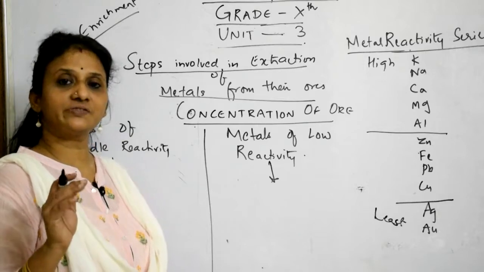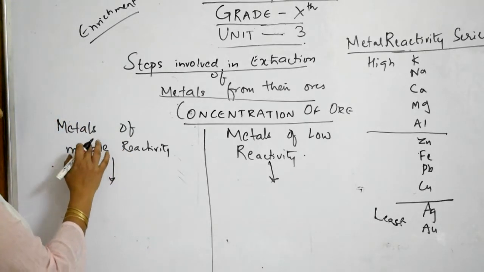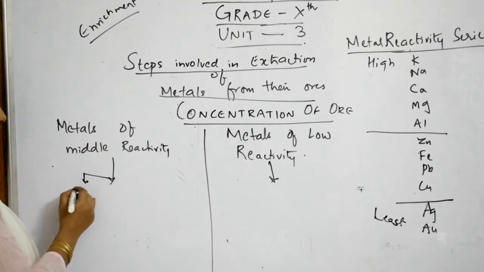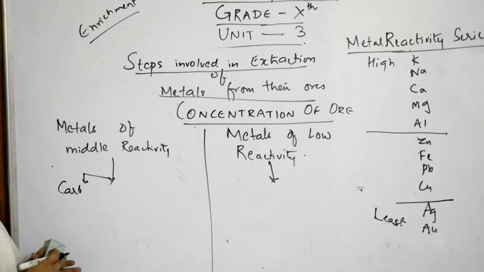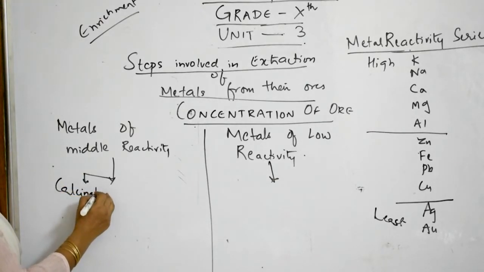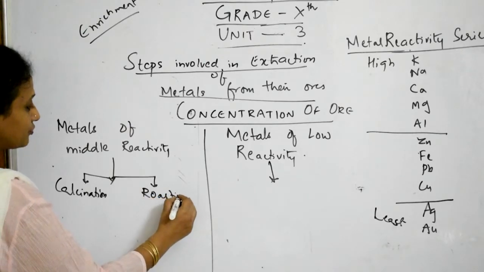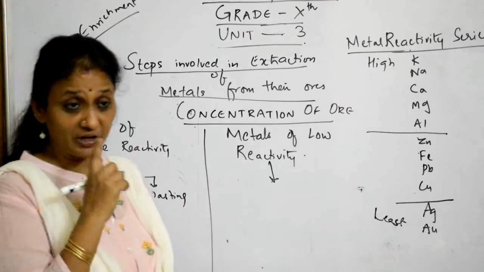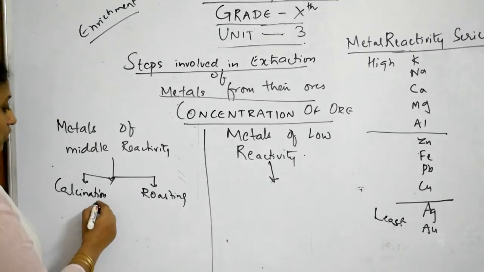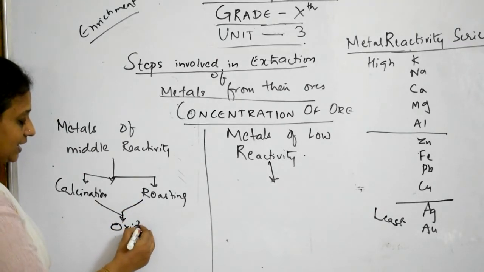First I will erase this table and then come and write it. Right, students. So we have seen the middle reactivity series. Where did we stop? I said in the middle reactivity series we have two types. One is the carbonate ore, which will undergo calcination, and the sulfide ore, which will undergo the roasting process. So from these two processes, what am I going to get? I am going to get a compound called oxide.